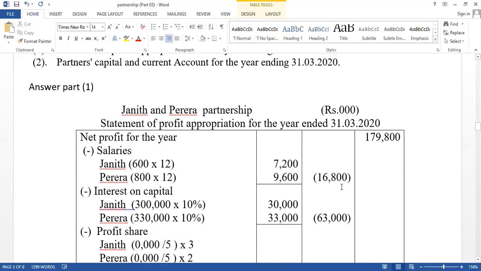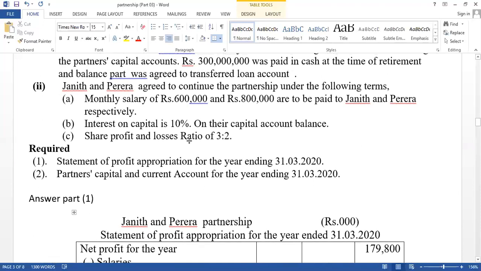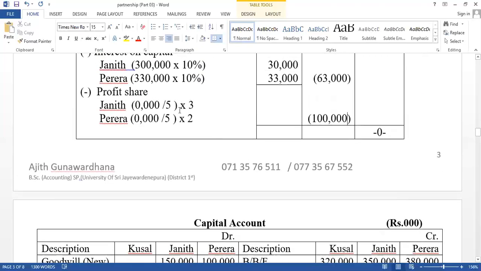Therefore, total distribution part equals 179,800. This one minus this one minus this one. Therefore, the balance part as a profit share, here value equals 100,000. Then profit share and ratio is given. The new ratio now you have to apply. Retired partner is not available, retirement at the beginning of the year. Only Janith and Pereira available. A 3:2 ratio is given. Therefore, total profit share equals 5 and share of 100,000 divided by 5 into 3. Therefore, here value equals 60,000 as well as 40,000.